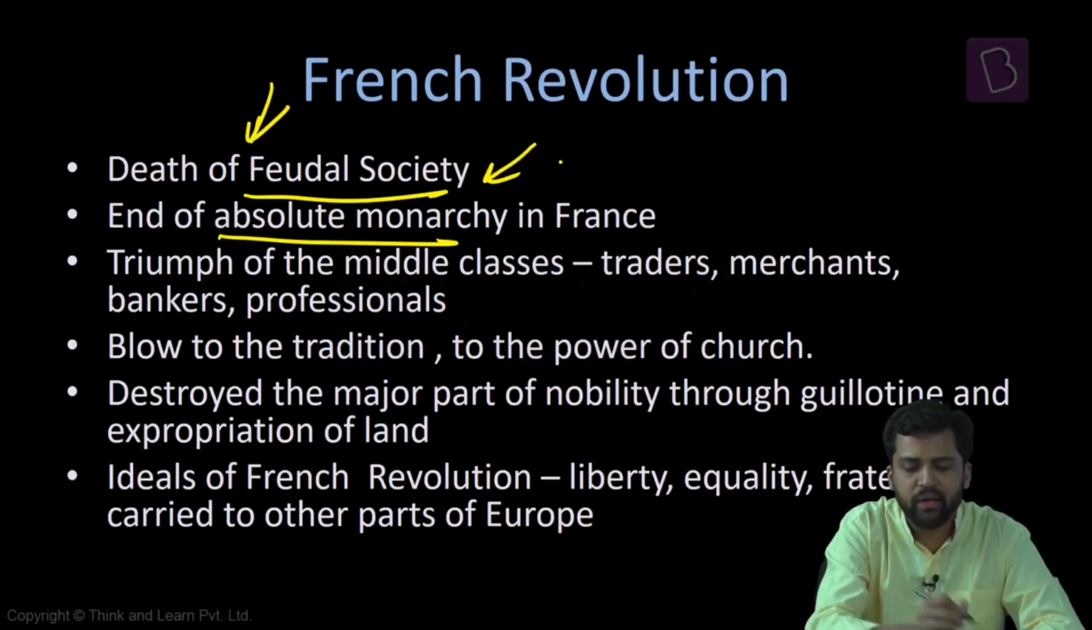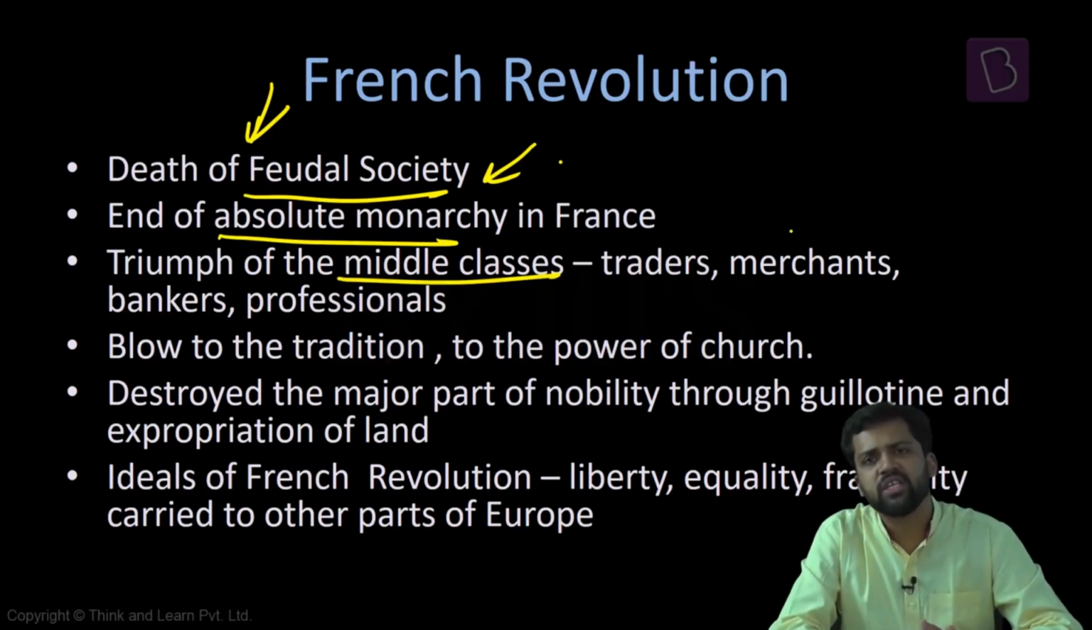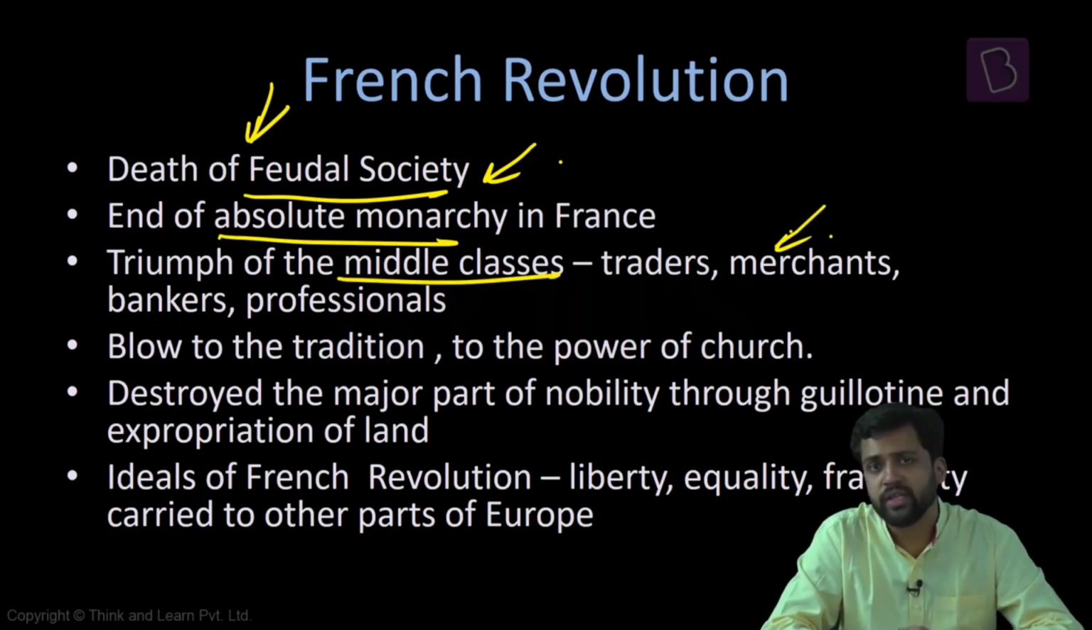There is this death of feudal society. Absolute monarchy is coming to an end. So there is this victory of the middle classes. The traders, the merchants, bankers, professionals, the bourgeois, they will now become the predominant section of society. They will become the dominant class of society.